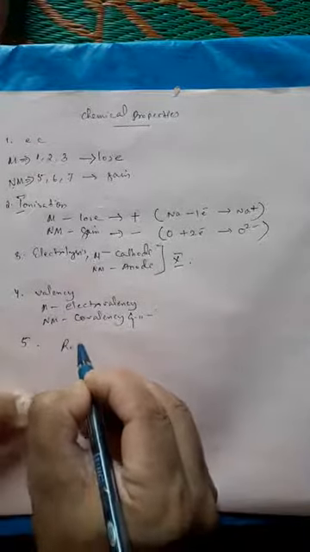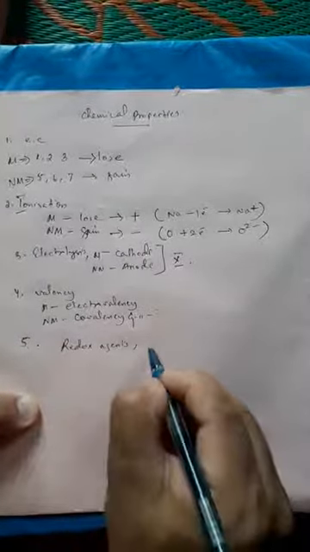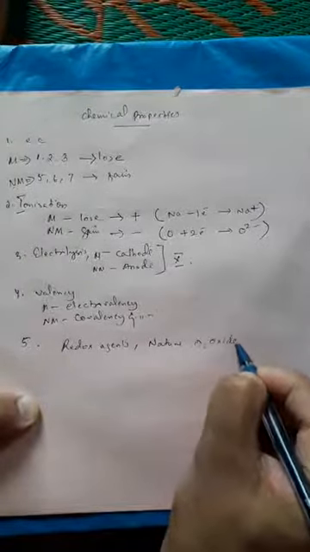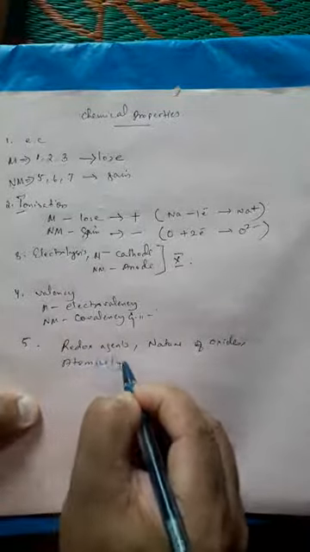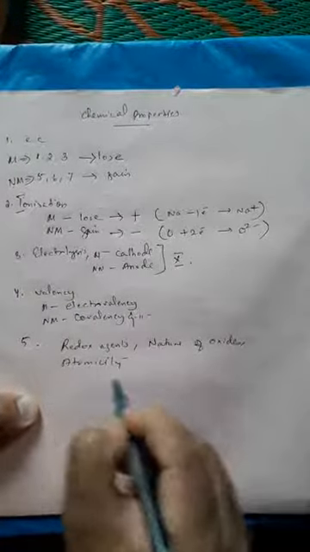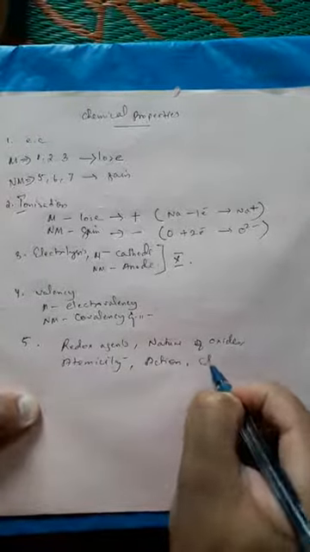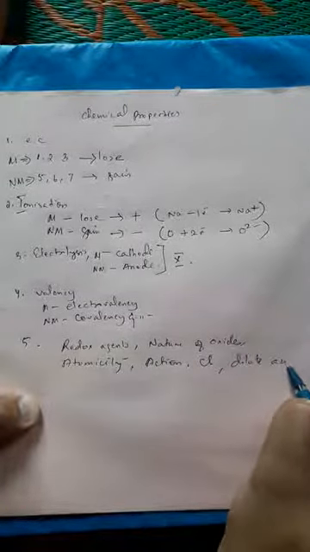We have other chemical properties also, such as redox agents, then nature of oxides, atomicity, then action, that means reaction with chlorine and dilute acids.